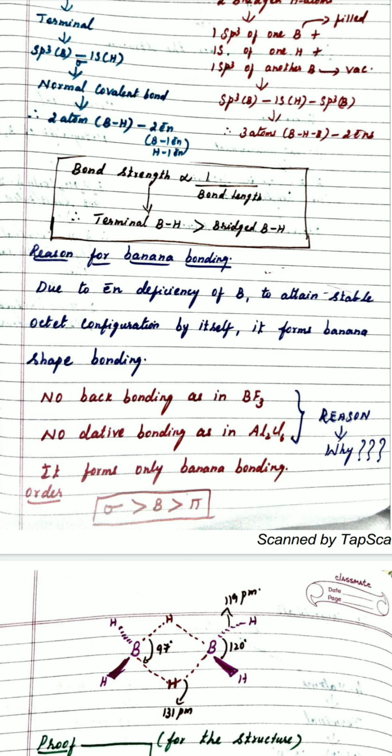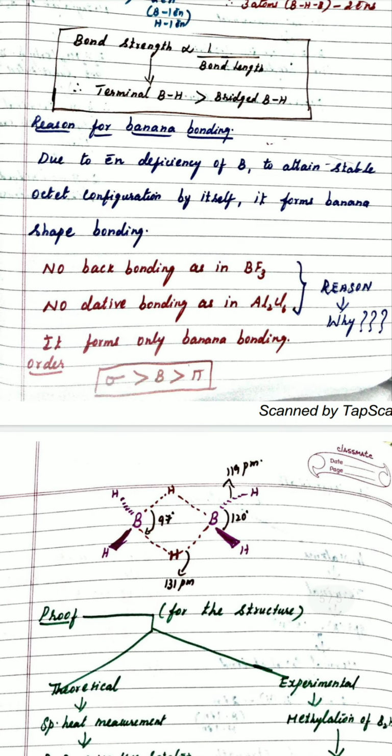Whereas in the case of Al2Cl6, it is not by banana bonding, it is not by back bonding, it is only by dative bonding. That is a coordinate bond. And the reason is that only by making dative bonding, they get stabilized, because the energy released will be high in the dimer state, therefore they get stabilized more. So, before attaining the back bonding stage, they get stabilized by this in comparison with energy. Therefore, you can tell them this is the way they get formed. So B2H6 by banana bonding, BF3 by back bonding, and Al2Cl6 by dative bonding.